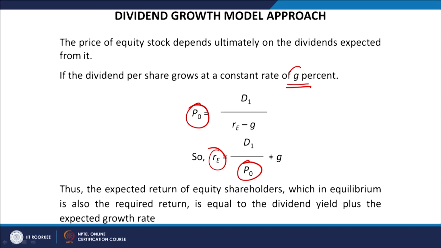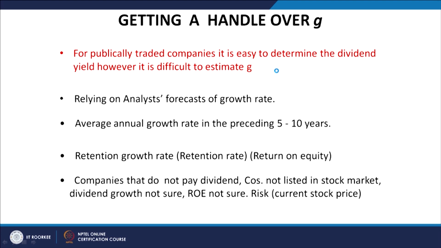Now, the million-dollar question here is how to calculate G, how to get a handle on G. This is the question, because we have to find out at what rate the dividend will grow. First thing written here: for publicly traded companies it is easy to determine the dividend yield, however it is difficult to estimate G, right.